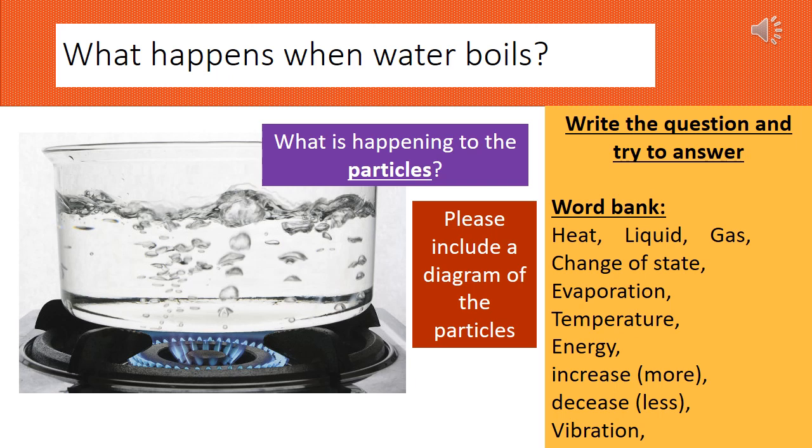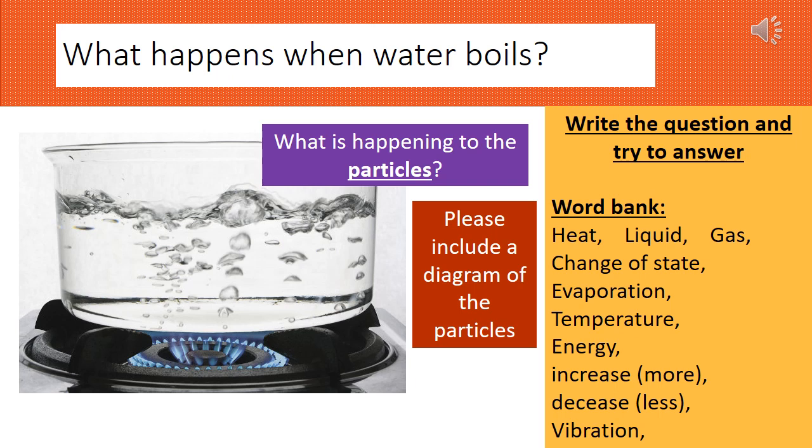Okay, well done. This is your last task for this lesson. I would like you to describe and explain what happens to the particles when water boils. We've had a lot of information on this today, but now this is down to you. I'd like this in your own words, please, and I would like a diagram to accompany it. You can do this in any way that you like. You can write out an answer and draw a diagram.